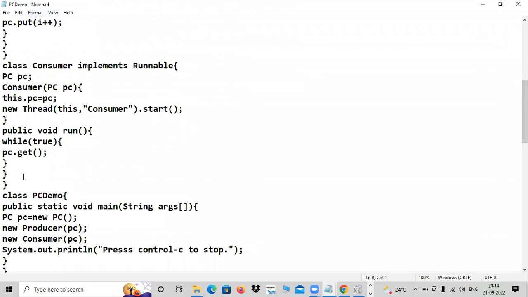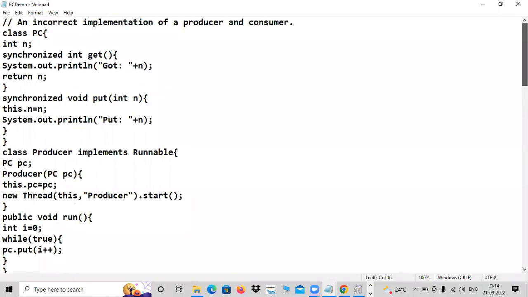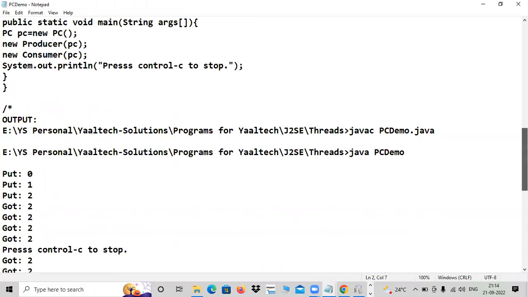So whatever the code above, leave it. Execution starts from the main method. What is there inside the main method? You can see here, PC is a class. An object is created. So the JVM will check for the PC class. Is there any PC class? Yes, the PC class is there. Is there any constructor in that? No, there is no constructor. So just an object is created.